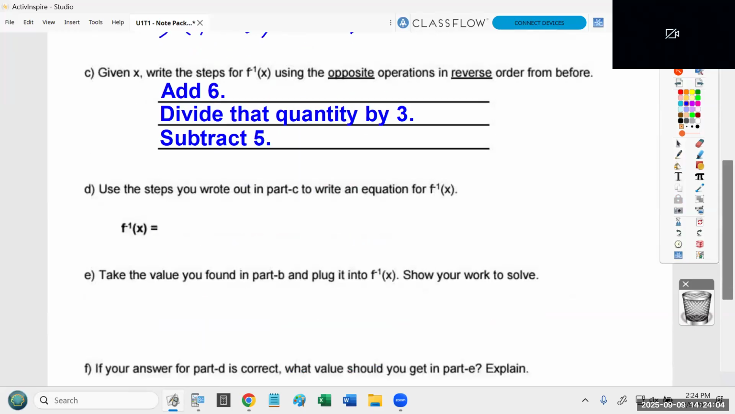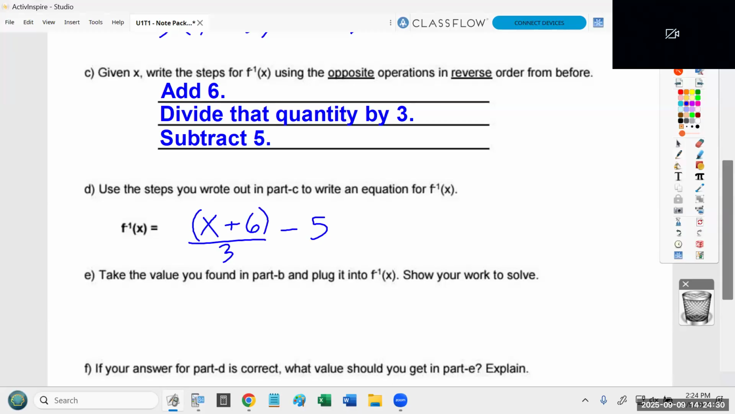I'm thinking of a number, x. I'm now going to follow our new steps that we created. I'm going to add 6. I'm going to divide that quantity by 3. Remember, quantity in parentheses. So I'm going to put parentheses around this whole thing, divide it by 3. And then I'm going to subtract 5. My claim is that is the inverse function.